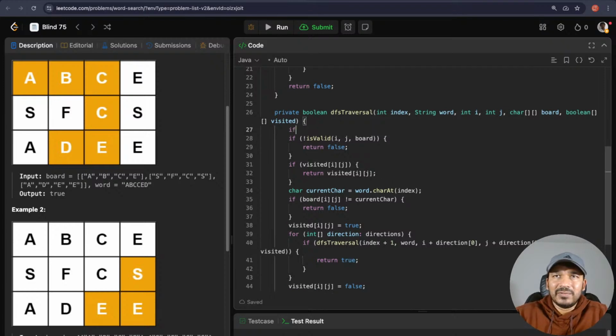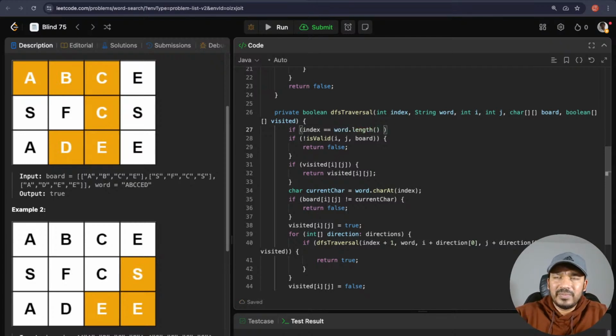So let's see, if we go through each of the characters without returning false anywhere, and then we reach an index which is greater than the word length, that means we have found all the characters. So when I do that, I'll check when index is equal to word dot length.